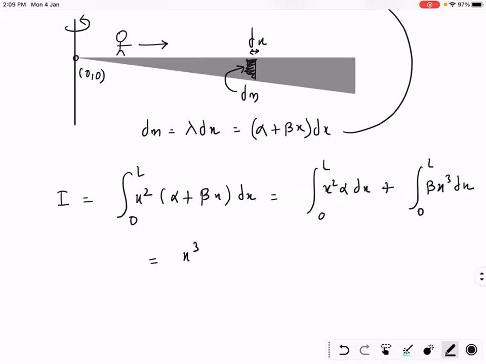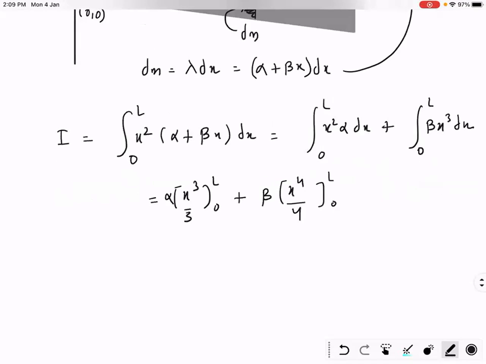You will get alpha x cube by 3 from 0 to L, plus beta x power 4 by 4 from 0 to L. Where alpha and beta are constants, they have dimensions, okay? So alpha L cube by 3 plus beta L power 4 by 4. Any doubt in that?